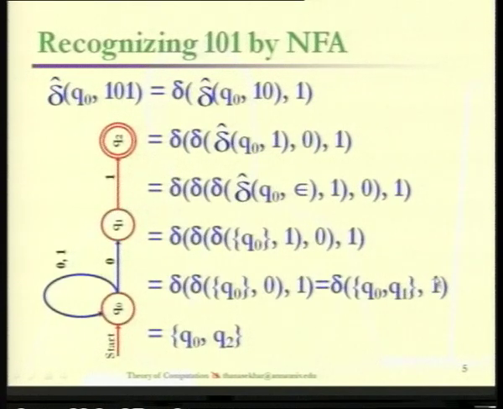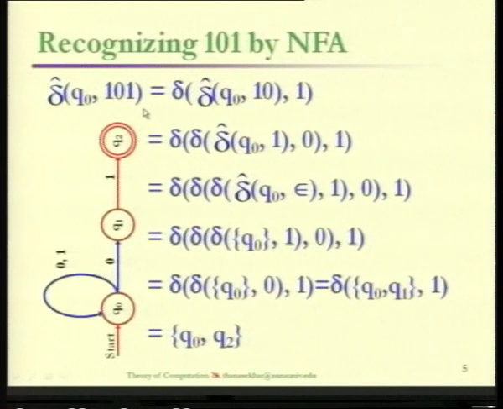So for that we need to evaluate transitions from both q0 and q1. From q0 for 1 we are coming back to q0, and from q1 for 1 we are going to q2. So finally we are having q0 comma q2, and we have to check whether there is any final state available in this set or not. We have a final state, that is nothing but q2, so we can say that the string 101 is accepted.